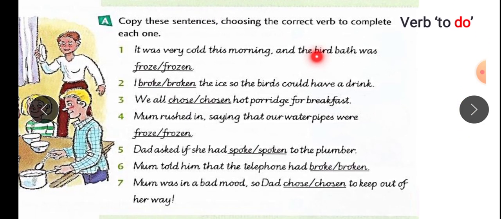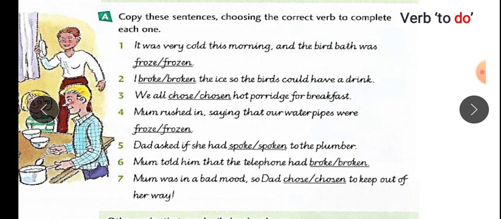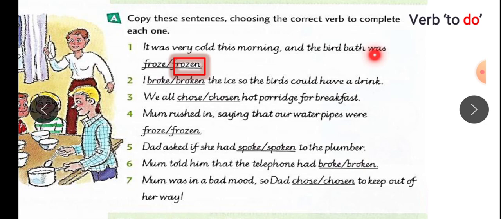Okay, so let's look at these sentences. I would like you to pause the video, try to choose the correct verb form to complete each sentence, and then continue the video again. Okay, now that you have solved, let's check the answers. The first one, it was very cold this morning and the bird bath was, so here we have was, verb to be, helper verb, so we have to choose frozen because frozen requires a helper verb.